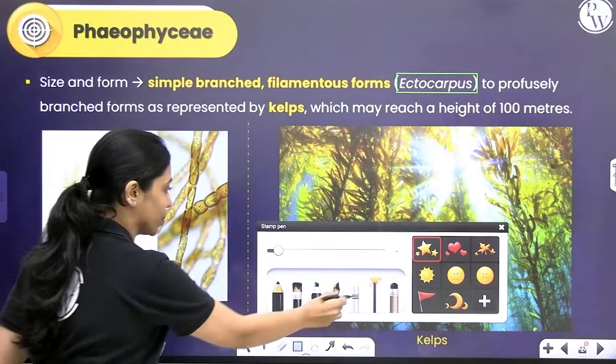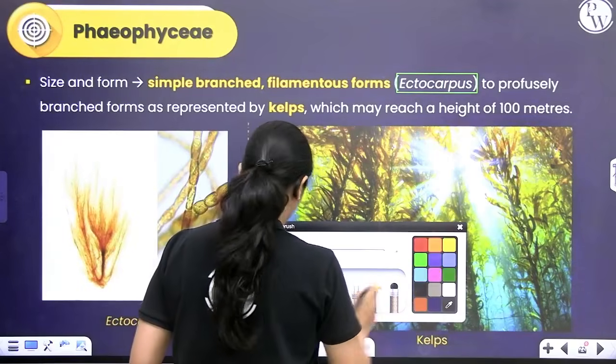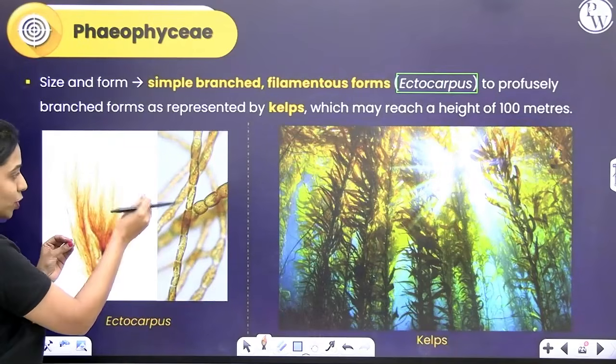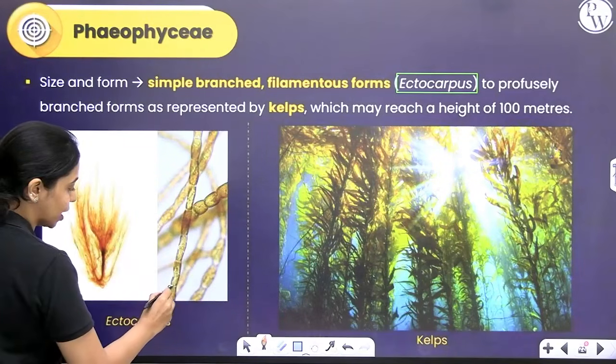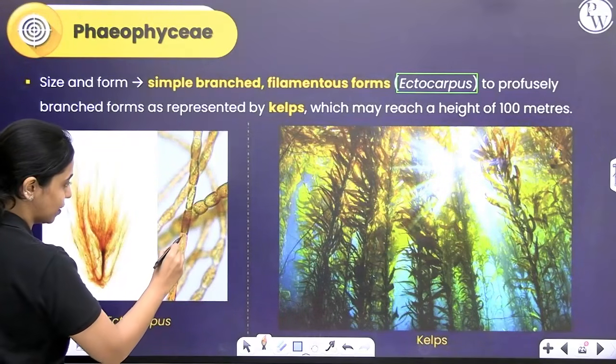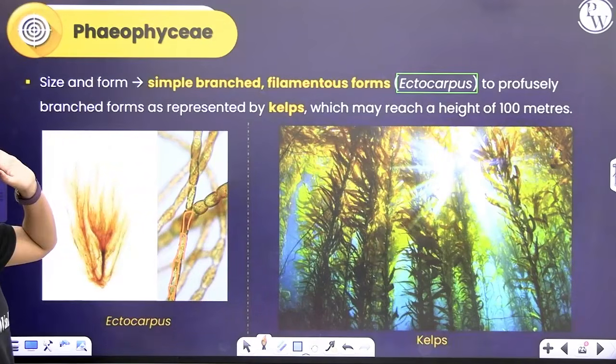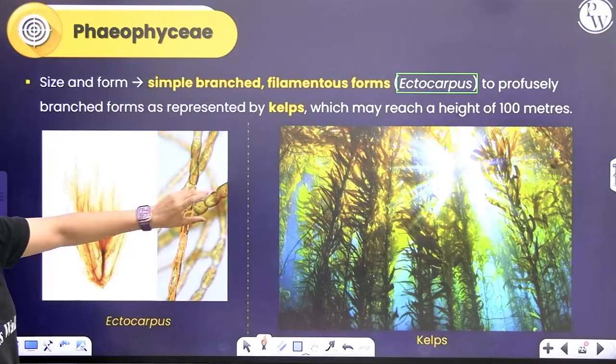This is what ectocarpus looks like, okay? But when you take a small part of it and look at it under the microscope, it will show this filamentous structure. These filaments are branched, very simple sort of branching you can see in ectocarpus, okay?